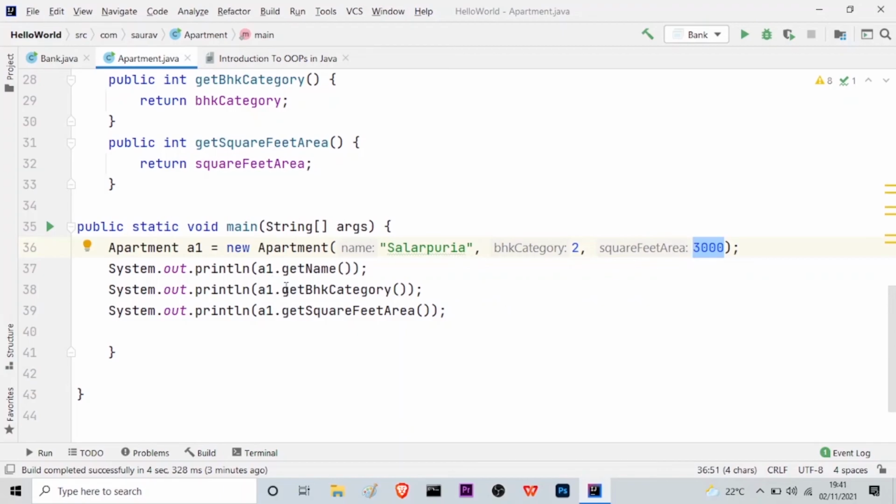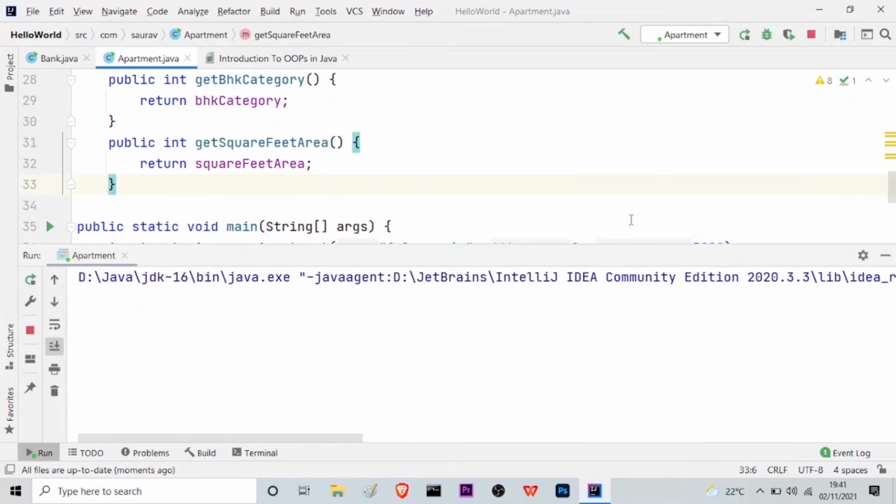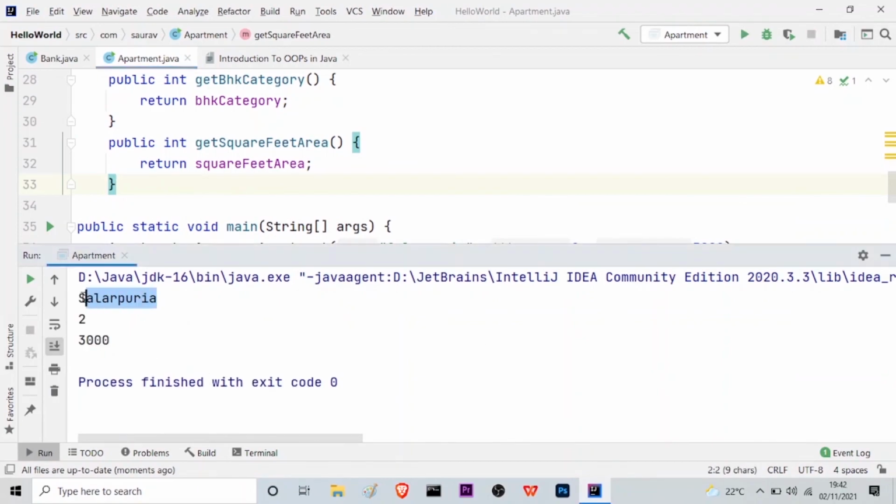So if I run this program, then you will see that I'm getting the three properties, which are the name, the BHK category, and the square feet area, as I have used the get name, get BHK category, and the get square feet area methods. So let me run this. Here you can see I'm getting Salarpuria, the 2 BHK category, and the square feet area, which is 3000.